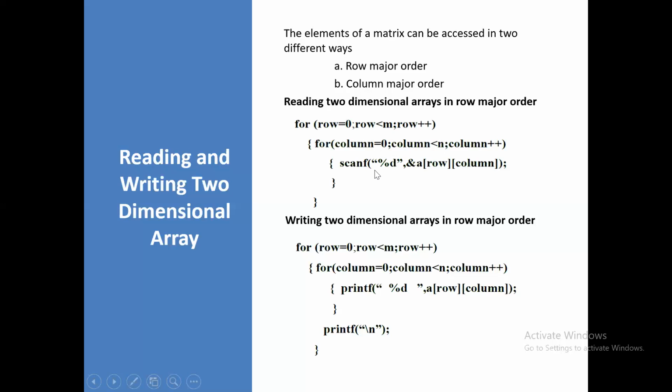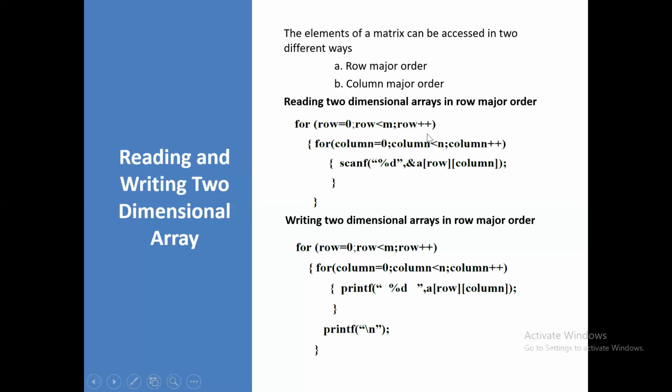Scanf refers to reading. Here you are reading the integer value with percentage d, then ampersand, the address of the variable a, with the row value 0 and the column value 0: ampersand of a of 0 0. You are going to read the first row, first column. Then you keep on incrementing the column.